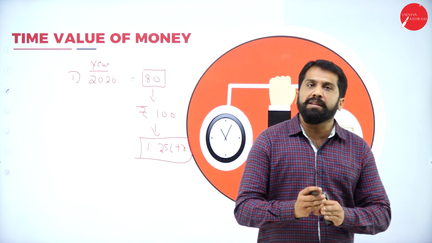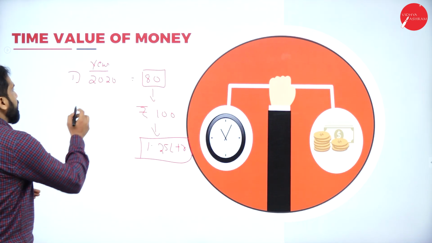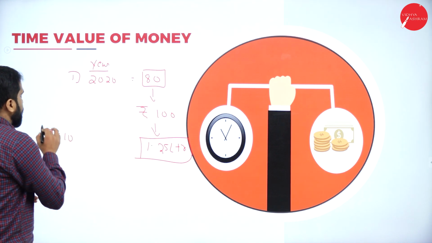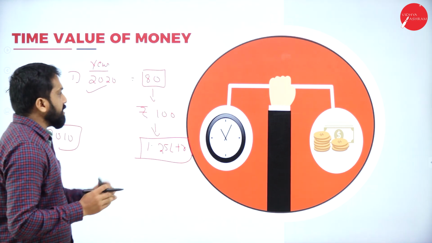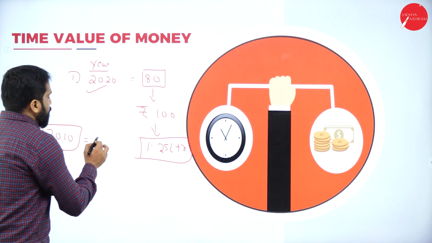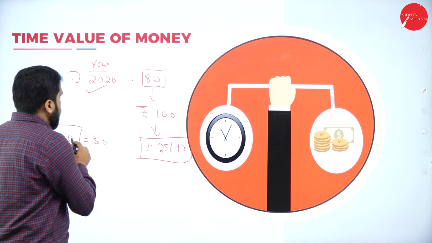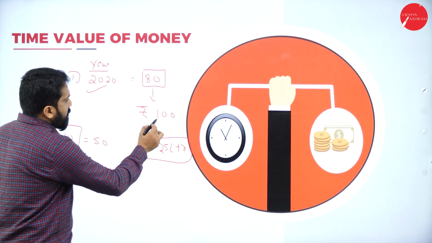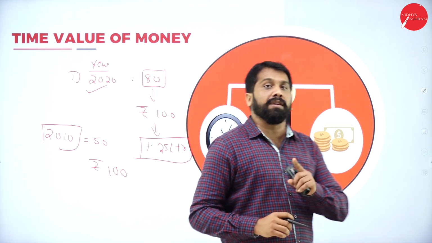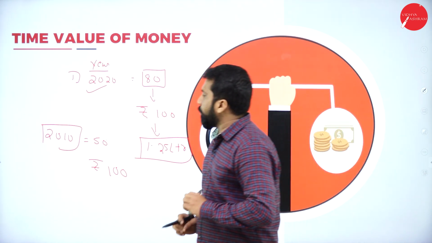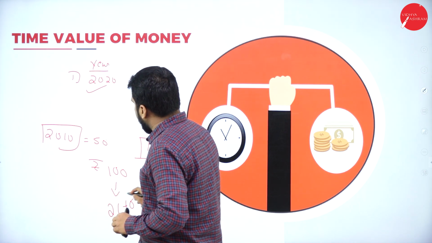Similarly, you go back to 2010. This was all about 2020. In 2010, the same fuel price was 50 rupees per liter. Now, in 2010, if you pay the same 100 rupees that you are paying today, then what will happen? You will get around 2 liters of petrol.